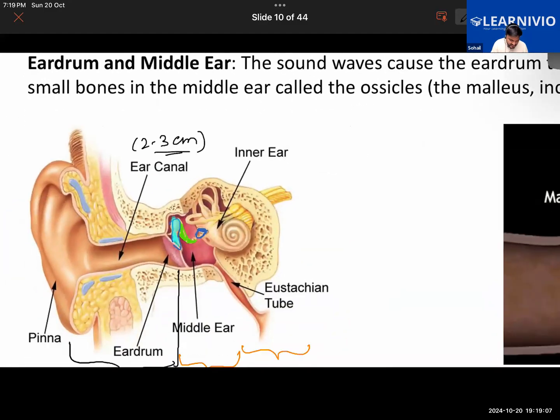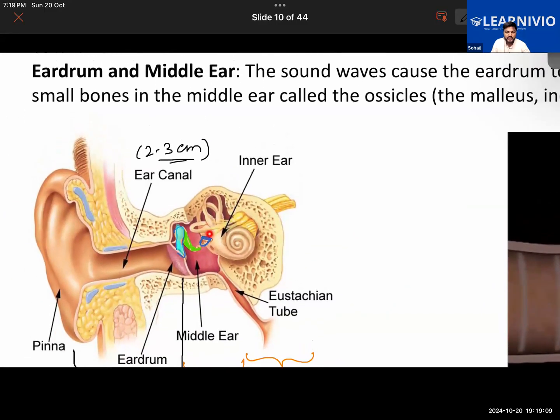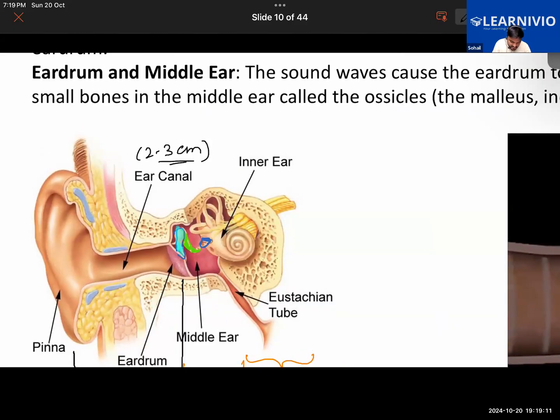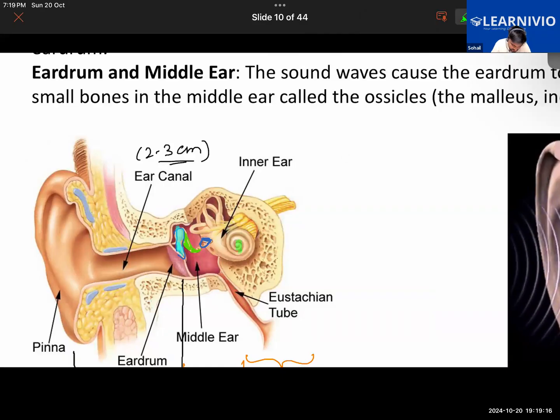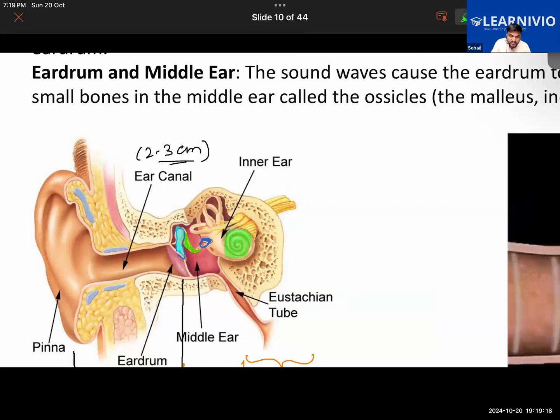This structure in the inner ear is called the cochlea. What do we call this? Cochlea. Let me highlight this whole structure that we are seeing over here. That is called the cochlea.